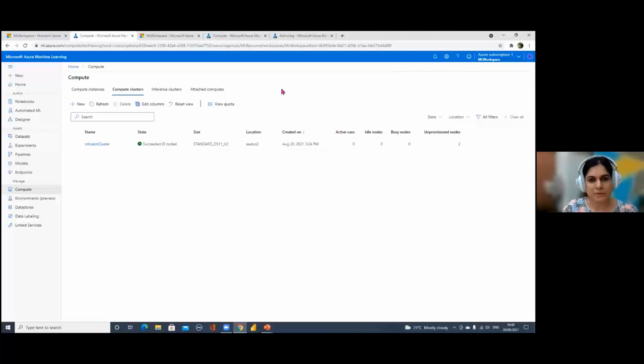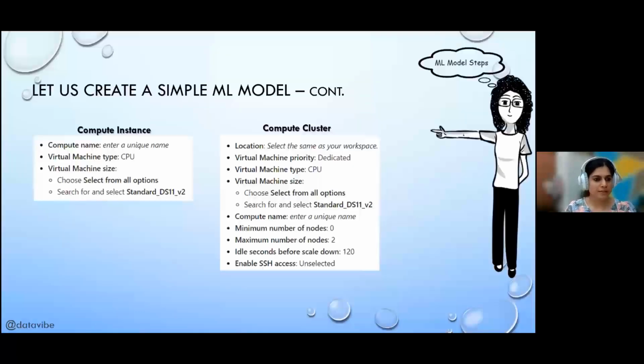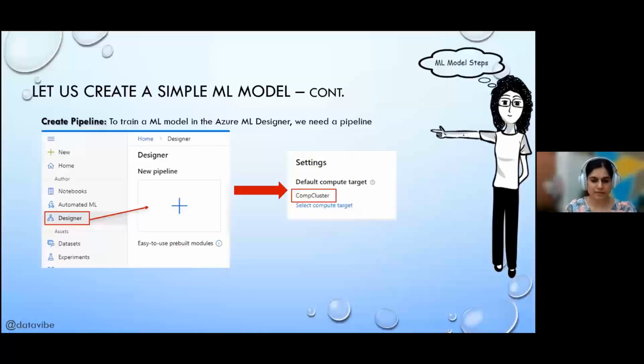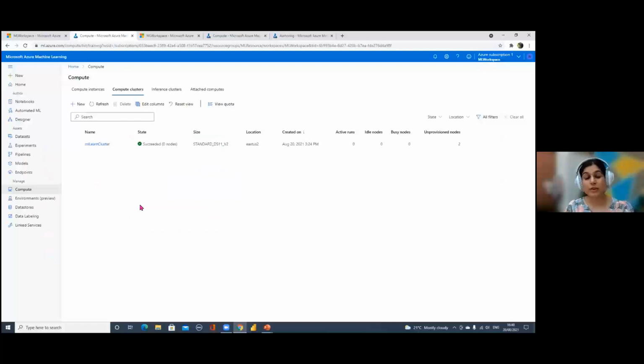I don't think I can move it, but that's fine. Okay, so now to create a machine learning algorithm, let's go back to the deck. Okay, we have got this. So the first thing you do is you create a pipeline here.